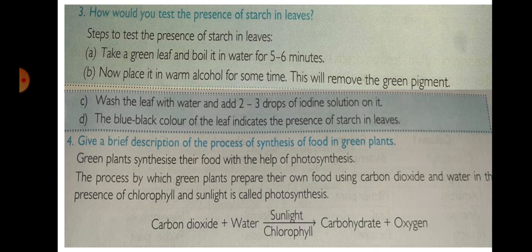Answer: Green plants synthesize their food with the help of photosynthesis. The process name is photosynthesis. The process by which green plants prepare their own food using carbon dioxide and water in the presence of chlorophyll and sunlight is called photosynthesis. The formation: carbon dioxide plus water, in the presence of sunlight and chlorophyll, gives the product carbohydrate plus oxygen. Then we go to the fifth one.